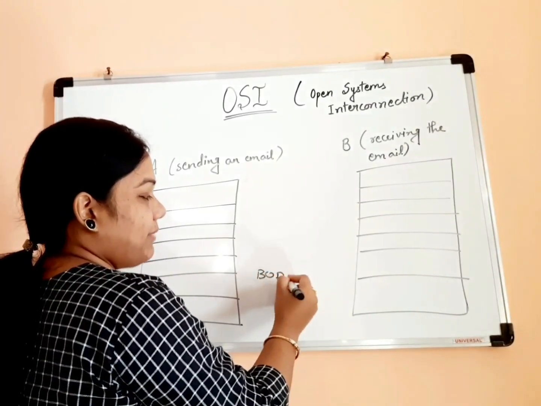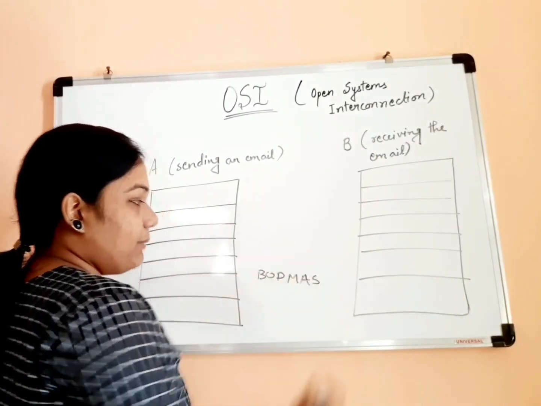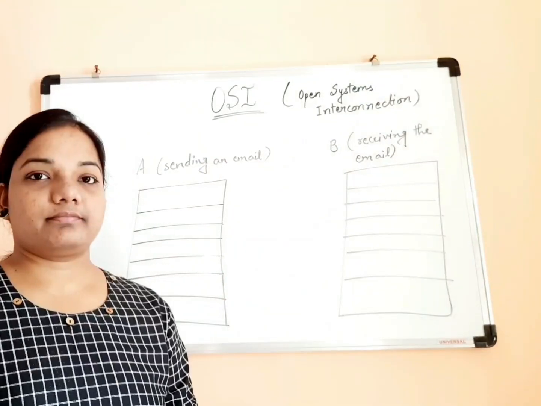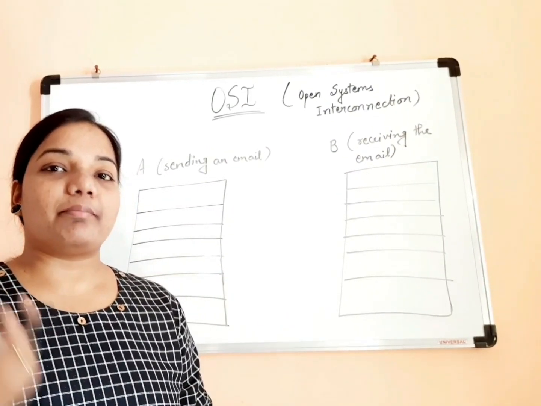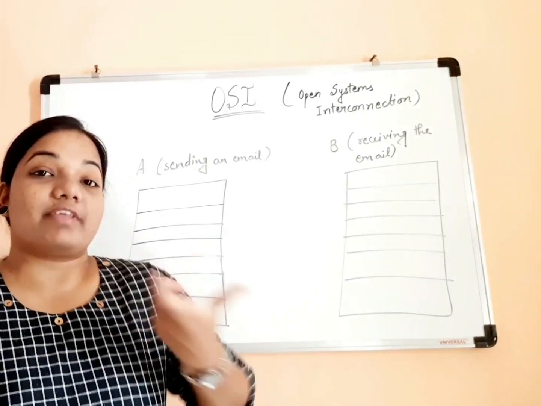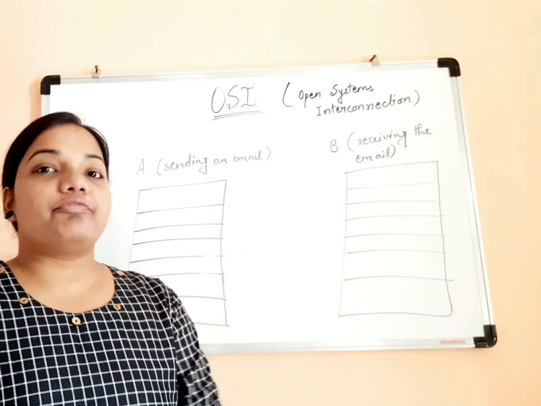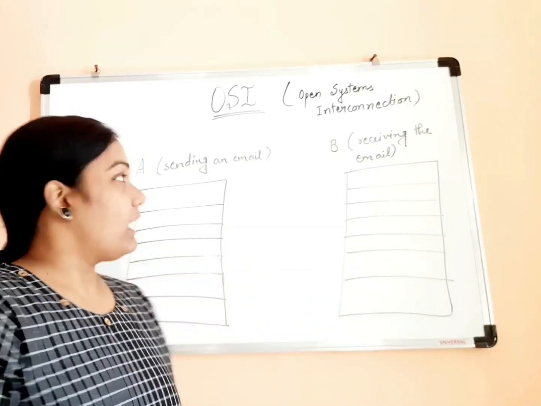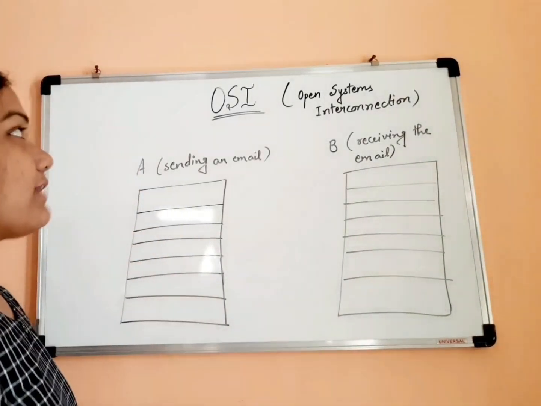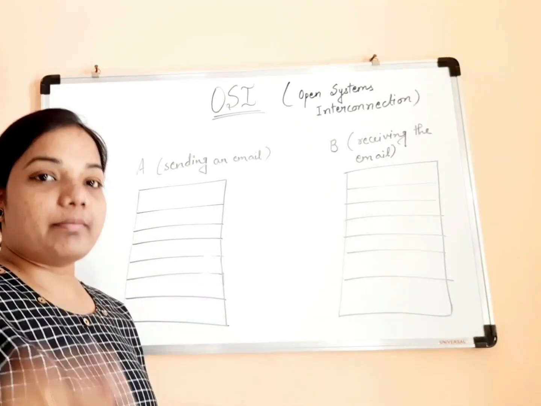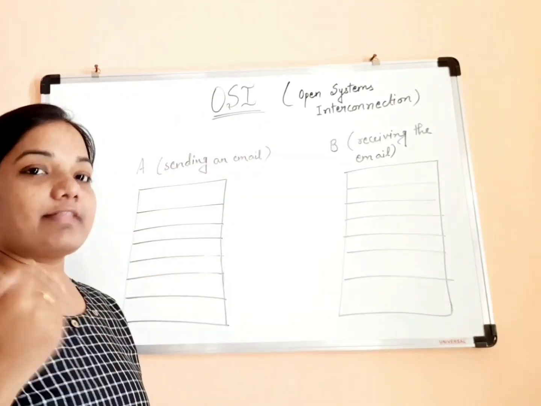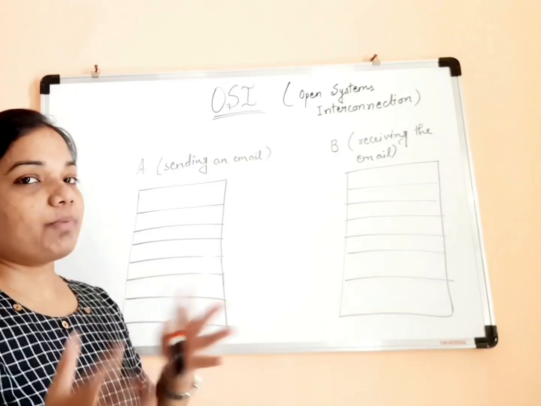You must be remembering it till date. Why? Because it was organized in such a way. If we remember anything with the help of some sequence like BODMAS, we remember it for a lifetime. In OSI also we have 7 layers, and you should remember their names sequentially. So it's good to make some pattern.